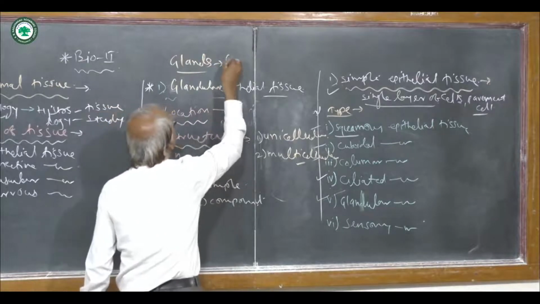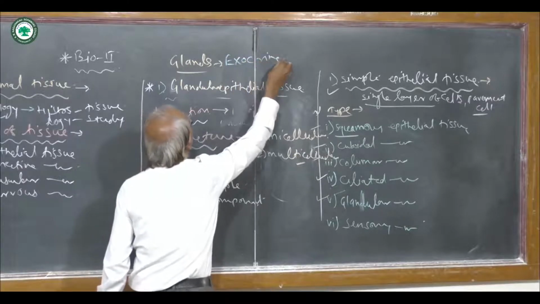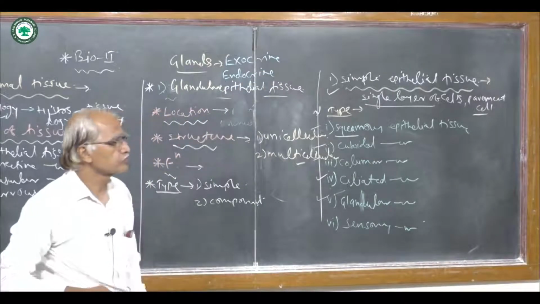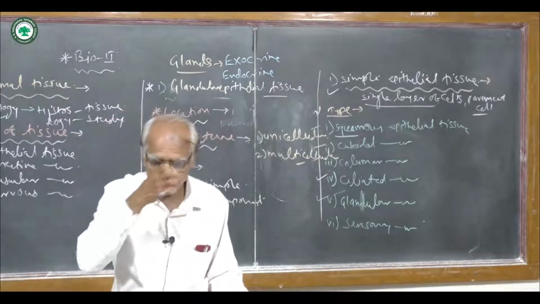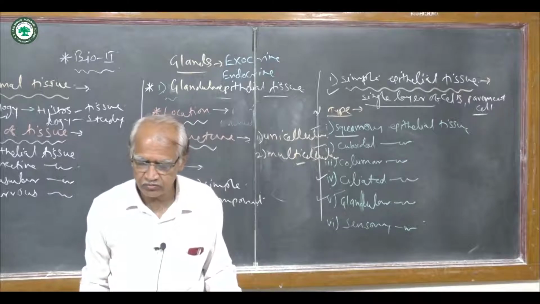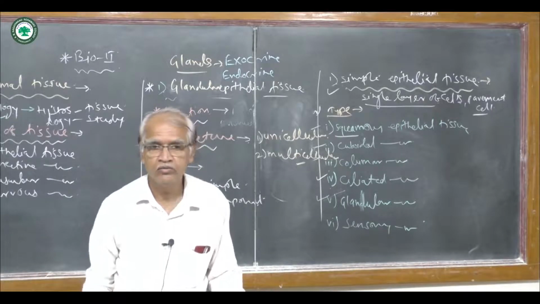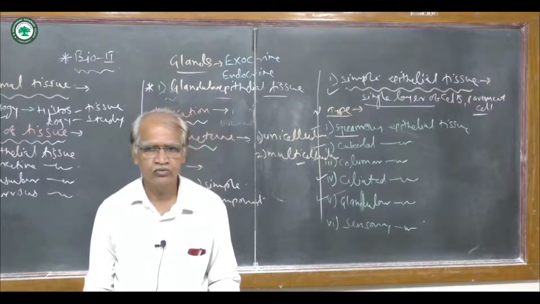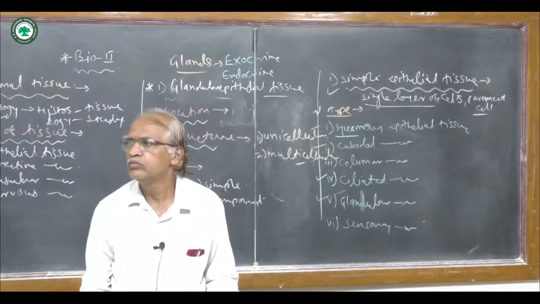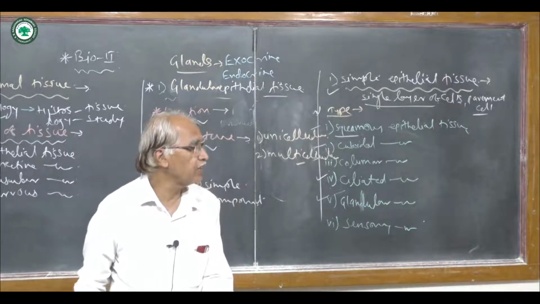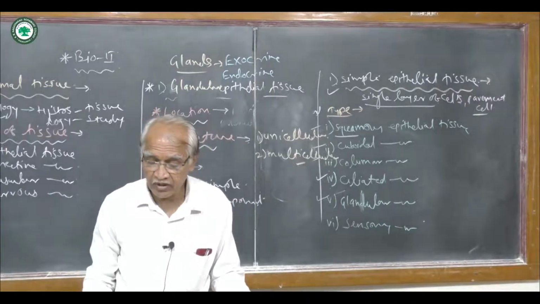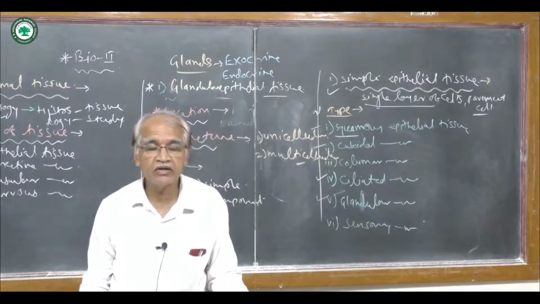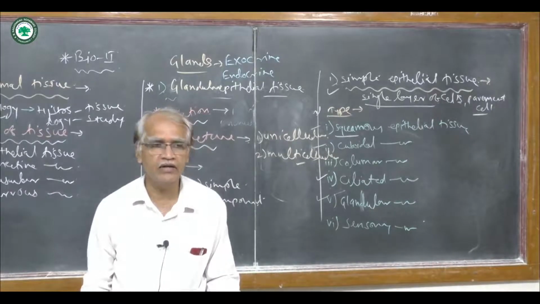Exocrine glands have ducts, so they carry their secretion through ducts, while the endocrine glands are ductless glands, and they pour their secretion directly into the bloodstream.